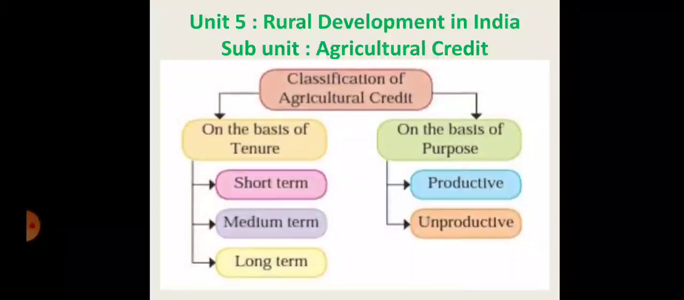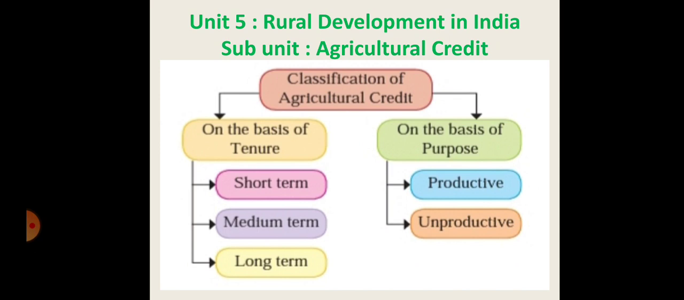Let's discuss the next point related to agricultural credit. We classify agricultural credit in two ways. The first is on the basis of tenure and the second is on the basis of purpose. Basically, tenure means the particular time, the particular period, which period you have to consider for the credit. That is called the tenure. On the basis of tenure, there are three types: first is short term, second is medium term, and third is long term.